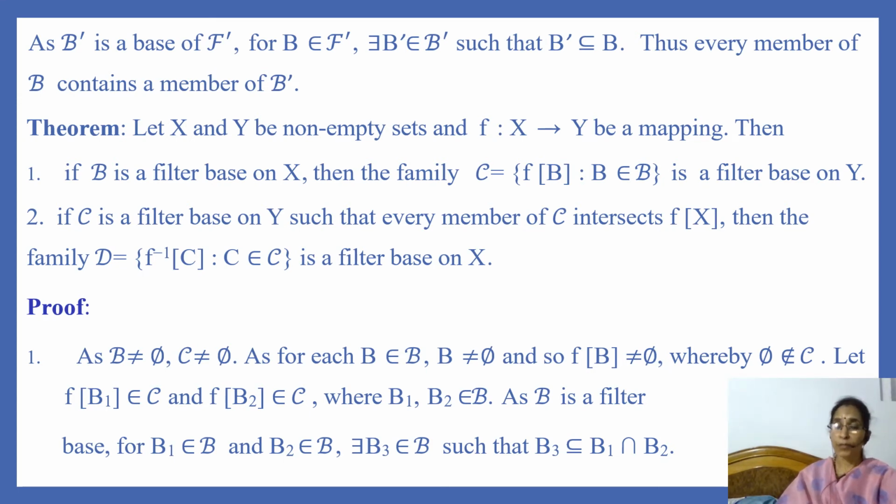Let F image of B1 belong to C and F image of B2 belong to C, where B1 and B2 are members of B. As B is a filter base, for B1 belonging to B and B2 belonging to B, there exists some member B3 of B such that B3 is contained in B1 intersection B2.